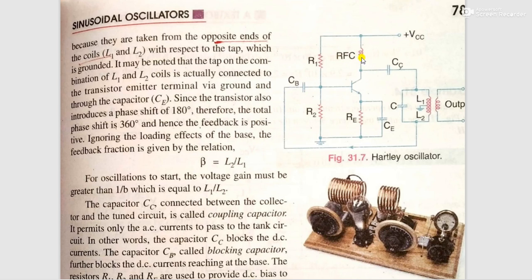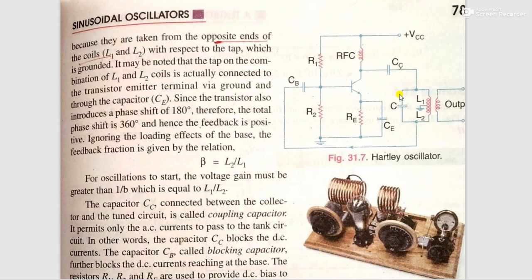It acts as a load for the collector and also allows an easy flow of DC current. This is DC supply, so DC current should flow through this RFC choke, but it blocks AC signals or AC current.